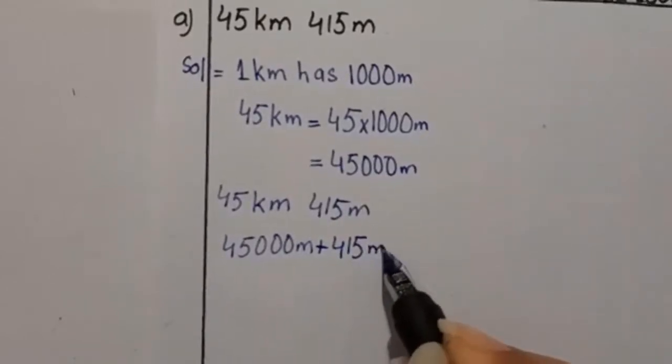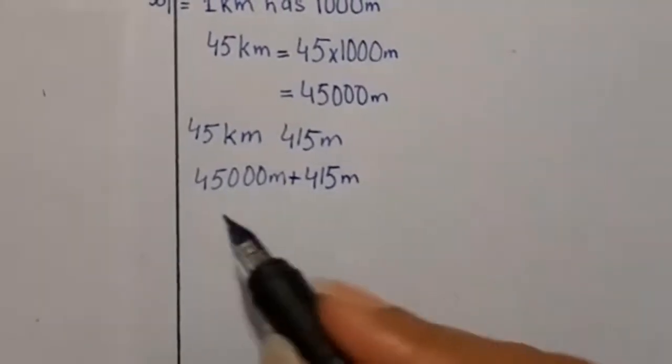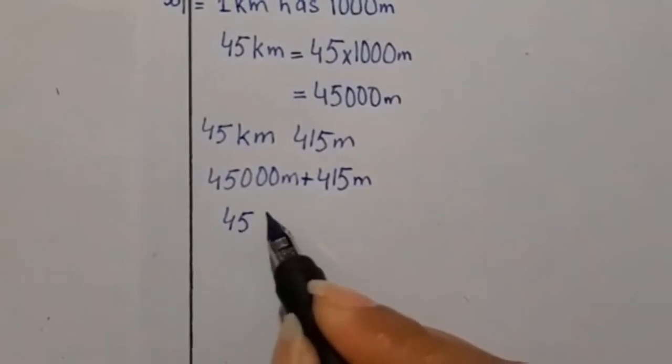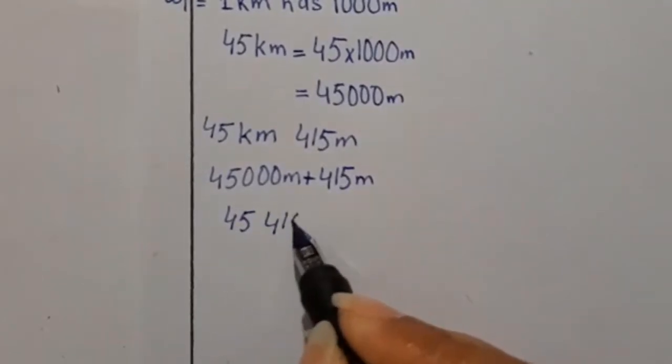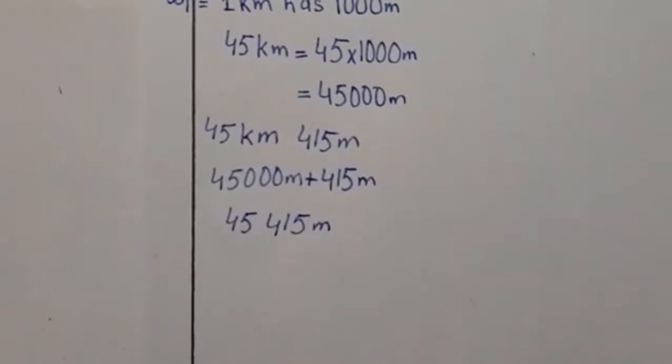So it will be 45,415 meters. Okay. Now move toward our next sum.